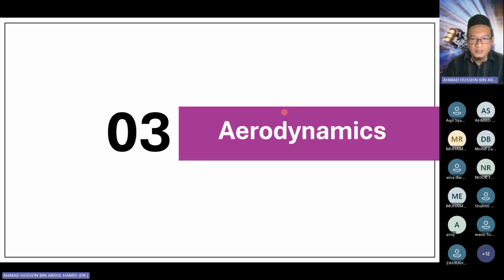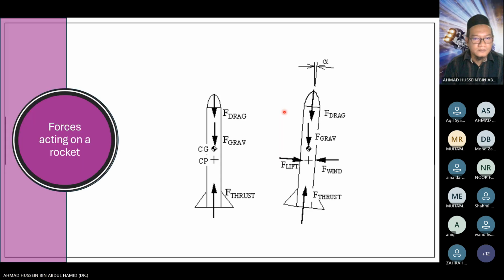Now coming to the aerodynamics part. Before we talk about aerodynamics, first we have to understand what are the forces acting on the rocket. If the rocket is flying in a vertical direction, basically there are three types of forces acting on the rocket. The first one is the thrust. The thrust is produced by the rocket engine, the rocket motor. It will push the rocket upward.